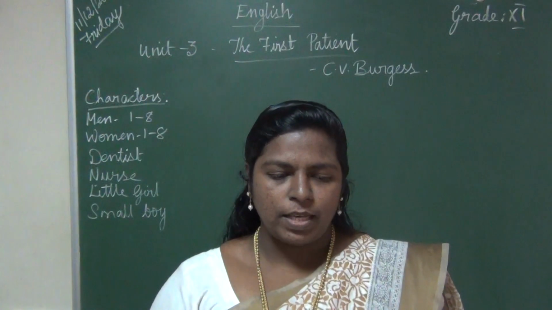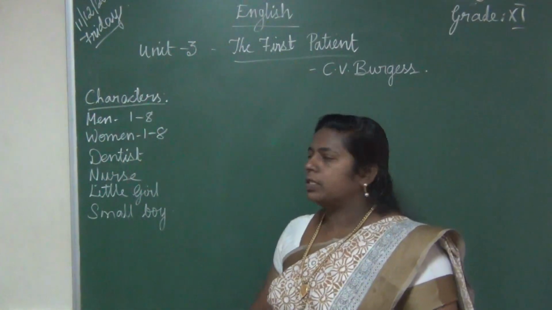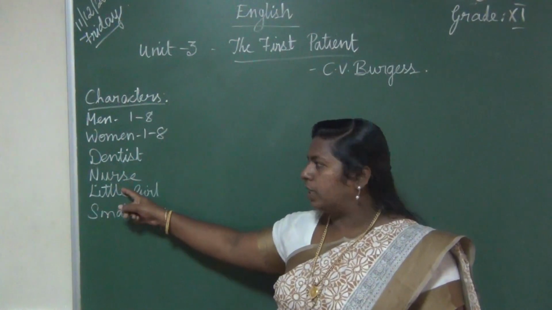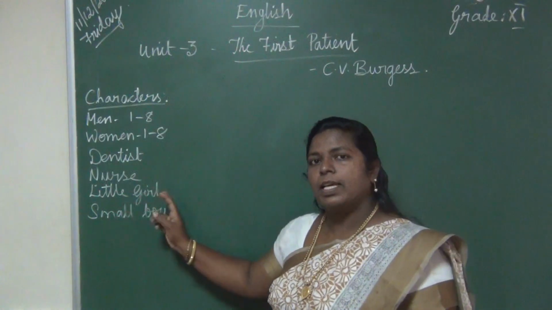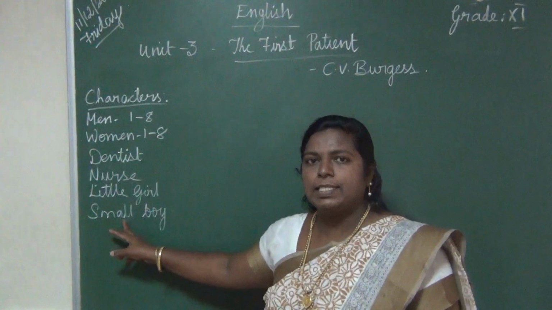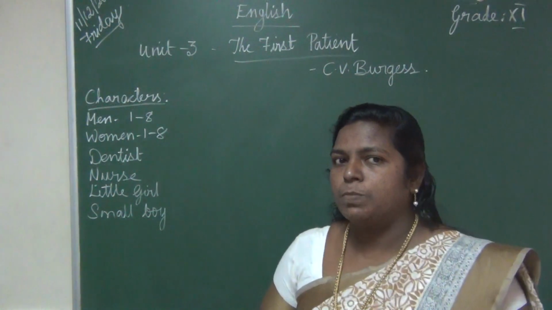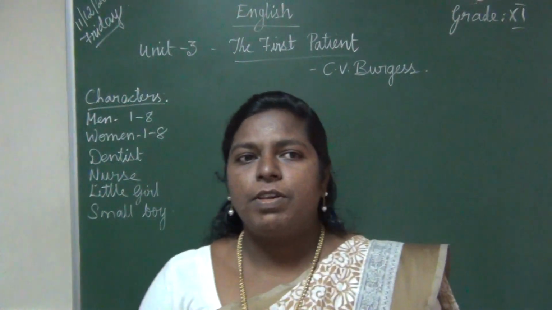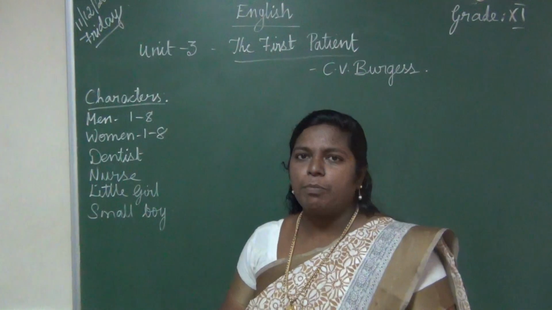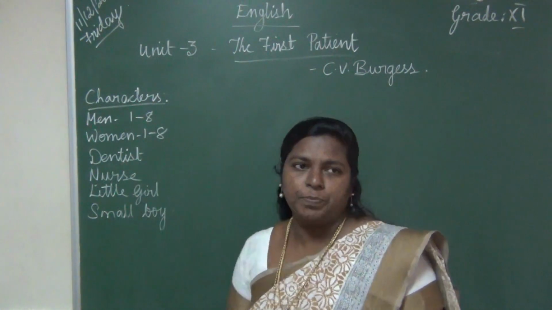You all know the characters: men 1 to 8, women 1 to 8, a dentist, a nurse, a little girl, Dorothy, and a small boy, Maurice. So these many characters are there. What is special about C.V. Burgess's writing is that in his stories there will be many characters. You might have seen that here.